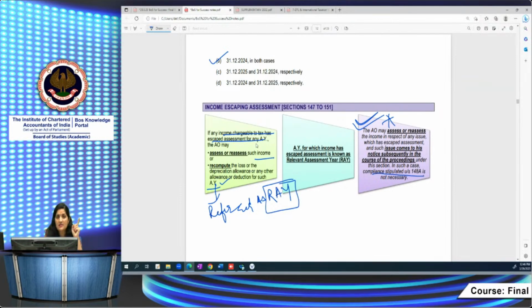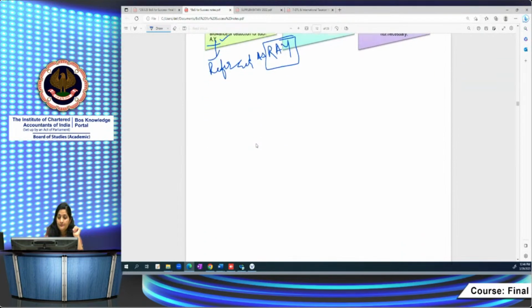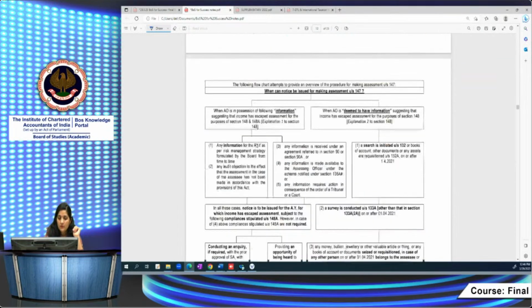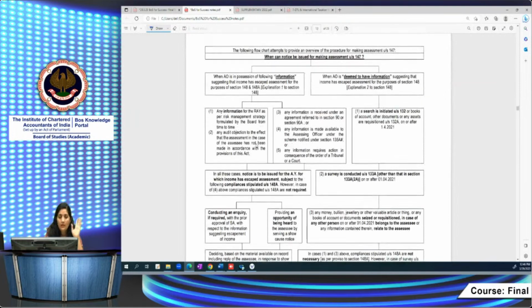It is not necessary again to conduct an inquiry or issue a notice with regard to that issue. He can do it without going into the section 148A conditions. This is important. For the subsequent issue also he can do the income escaping assessment.